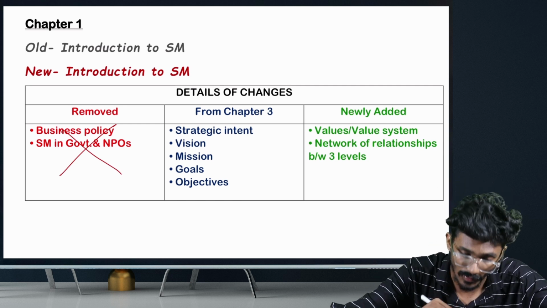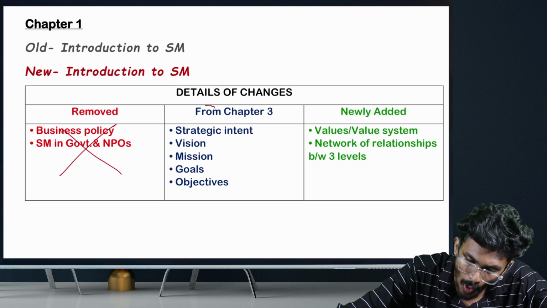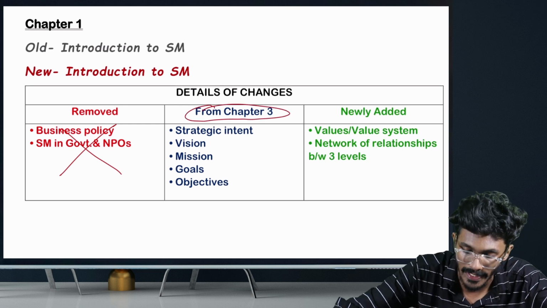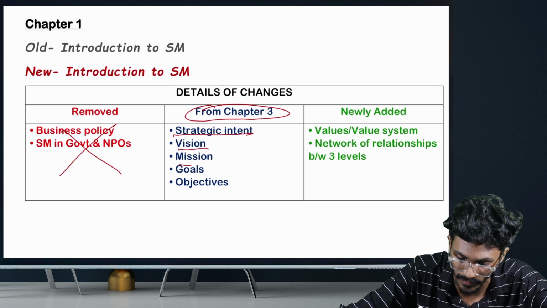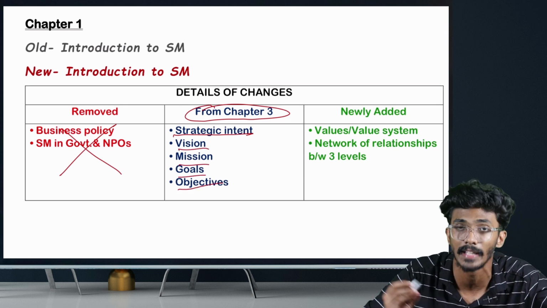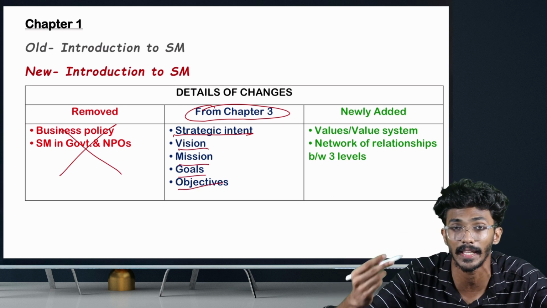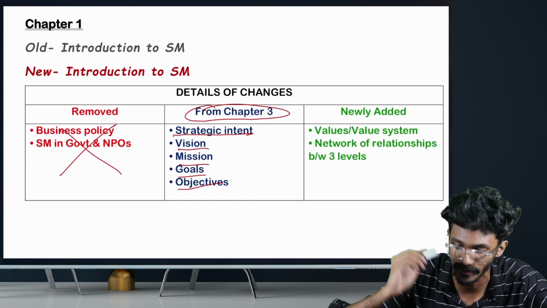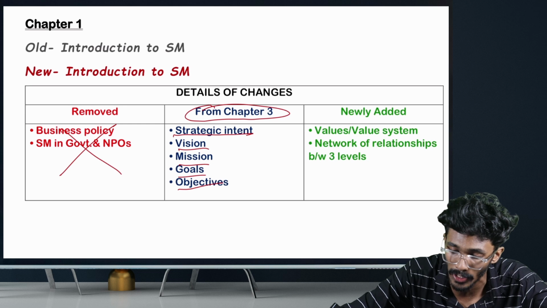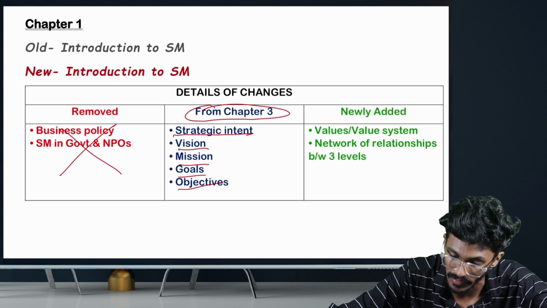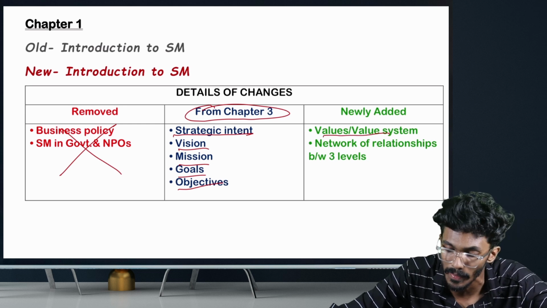And in addition to that, from old syllabus chapter number 3, they have taken these topics: strategic intent and elements of strategic intent, vision, mission, goals, objectives, etc. They have taken from old syllabus chapter 3 and added to new syllabus chapter 1. And also, a certain set of newly added topics are included in chapter number 1. Those are values and value system and network of relationship between three levels.